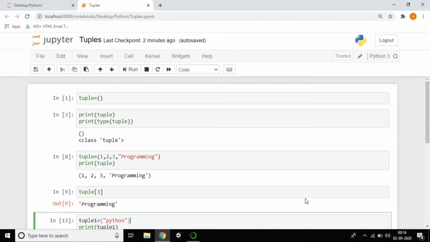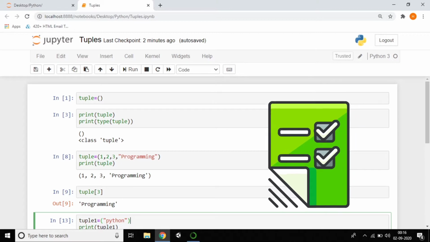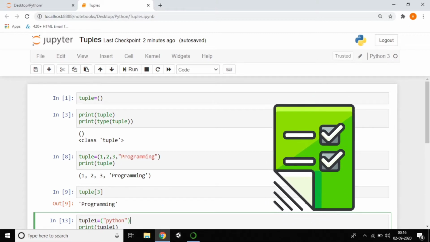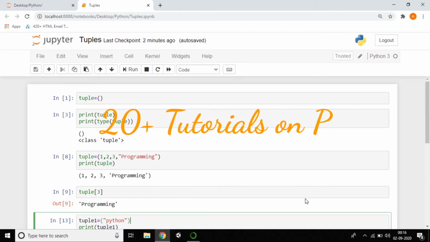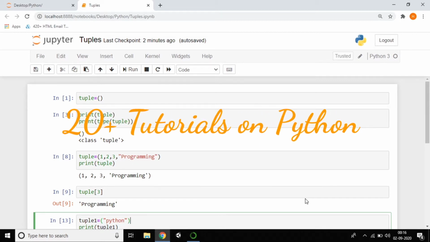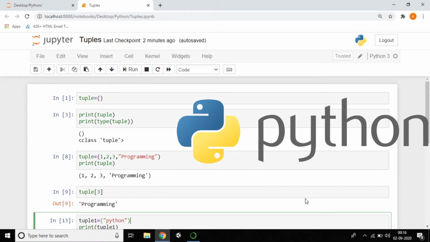In the previous tutorial we saw tuples. I think it was a very clear explanation about tuples, and I also gave a task related to tuples. I hope everyone has done that task. This is almost the 20th-plus tutorial related to Python. It's a very long journey. I hope you're all enjoying these Python tutorials.